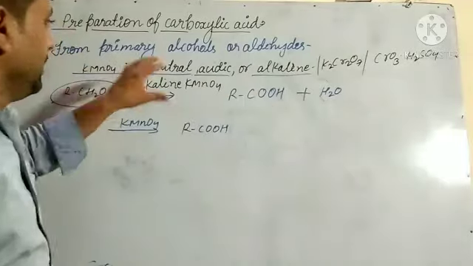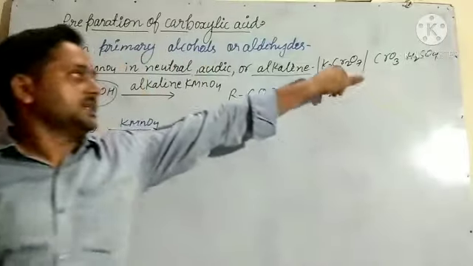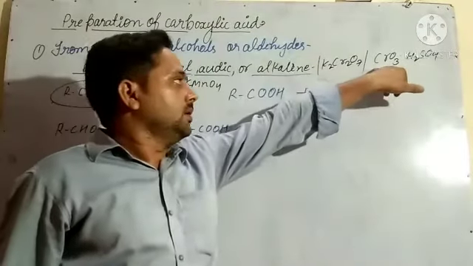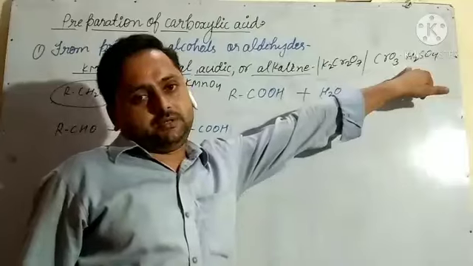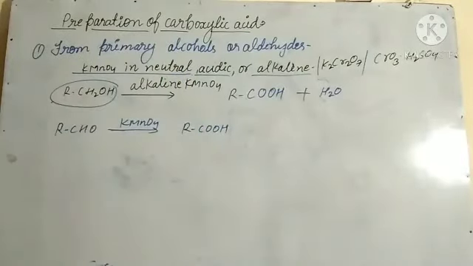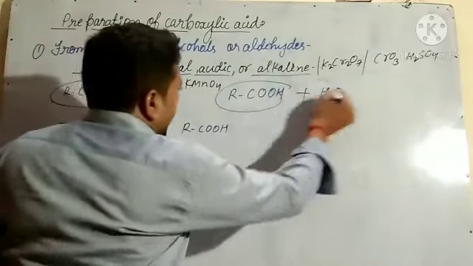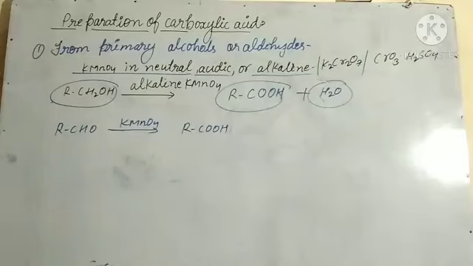Instead of this, we can use K2Cr2O7, potassium dichromate. What is potassium dichromate? That is chromium trioxide and acetic chromium trioxide. So any oxidizing agent we can use for oxidation of alcohol to carboxylic acid. So when primary alcohols are oxidized by using alkaline KMnO4, it gives acid and H2. But one point you have to remember: that should be primary alcohol.